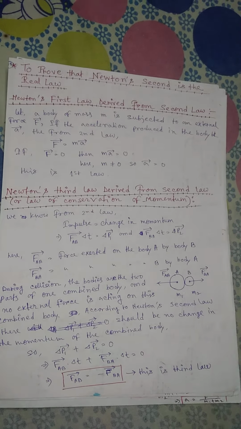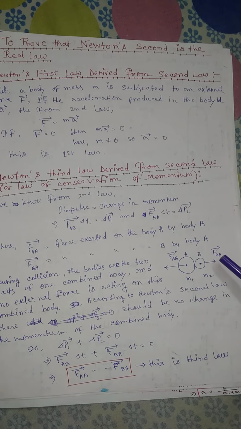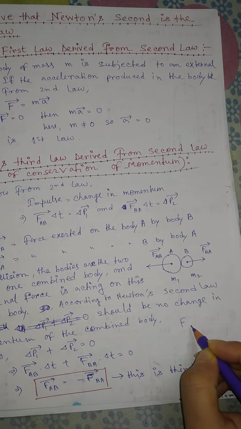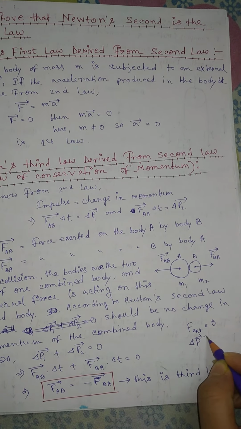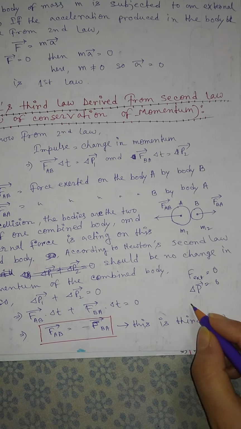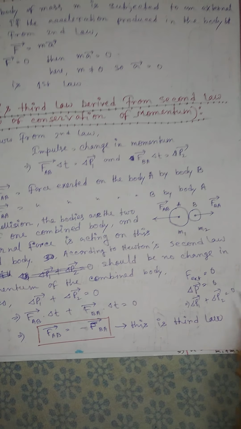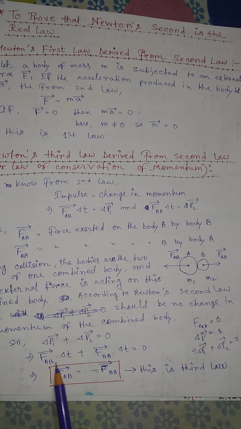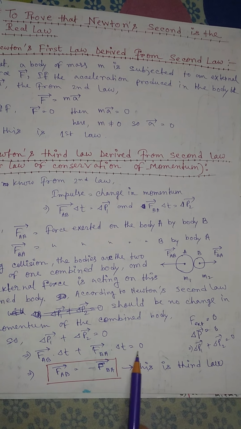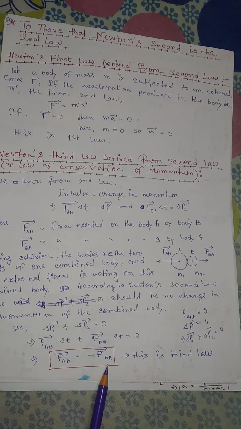So here no external force is exerted, and we know that all these forces are internal forces, right? So in this situation, if the external force equals 0 on this combined body, that means the total momentum of this combined body is 0, and total momentum means the momentum of body A plus the momentum of body B, which is 0. So delta P1 plus delta P2 equals 0. Delta P1 equals what? F_AB delta T plus F_BA delta T equals 0. Now from this equation we will get F_AB equals minus F_BA.